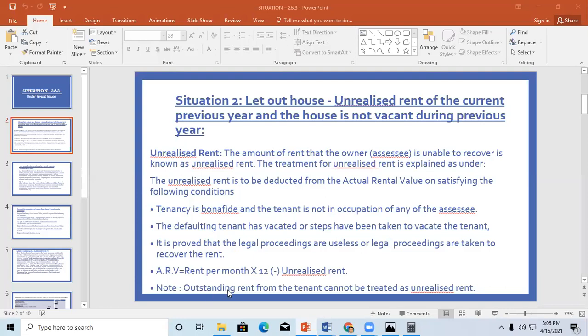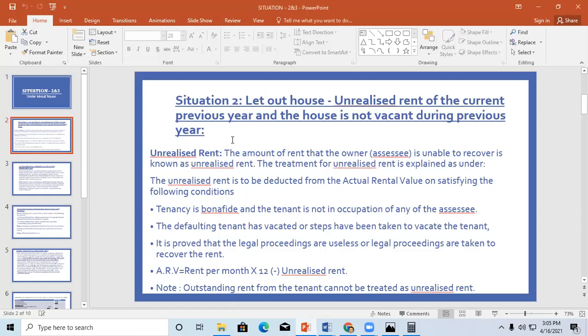Outstanding rent cannot be considered as unrealized rent. In the previous sum, we did one sum where he had not paid, but not paid does not mean that it is unrealized rent. It is only outstanding rent. In order to call it unrealized rent, the tenant should have vacated, the tenant should not be working anymore, and even if we take any legal action, we are not going to get anything from him. When those conditions are fulfilled, we call it unrealized rent. So outstanding rent is not unrealized rent. This is the condition to be satisfied to call it unrealized rent.